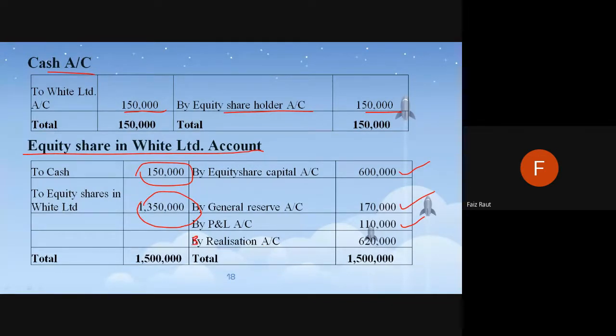That's the reason by realization account we have got this as the profit. This is what I was telling. Balancing figure इधर आया तो ये profit हो गया 6,20,000 का. In the earlier sum, to realization account, here it was 38,000. This time we are getting a profit. I hope you know all this, entries ka. Just I'm stressing it out. This is the same for almost all the sums.